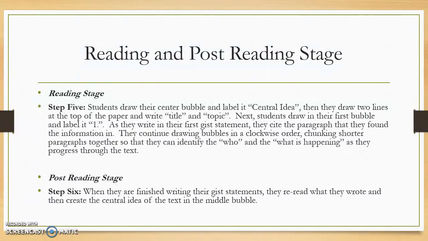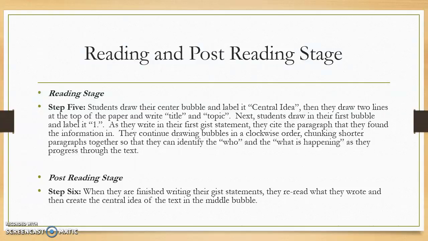As we start to read, we get into stage 5, where students draw their center bubble and label it central idea. Then they draw 2 lines at the top of the paper and write title and topic. Now this should be the first step that they do, because the first thing that they should be thinking is, okay, when I'm done reading this, I should be able to identify the central idea, which is why that's the middle bubble in this bubble map.